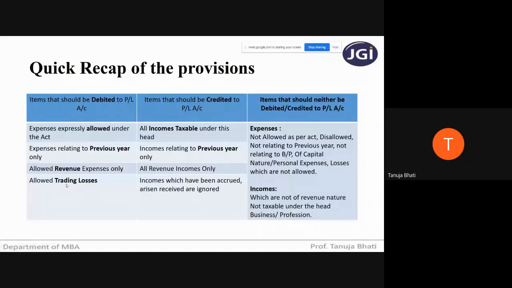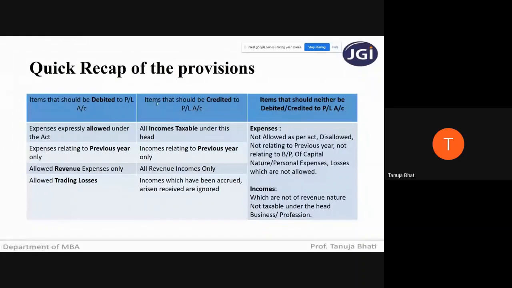You cannot deduct any other loss from capital gains. You cannot debit it in the business and profession. So keep in mind, this is very important in solving problems. What all items should be debited to the P&L account? Whatever expenses are allowed under the Act from section 30 to 43B, which we have seen in the previous slide. All the expenses of the previous year only, all the revenue expenses, and only the trading losses. Trading losses means business losses. You cannot debit any other head loss under this head.